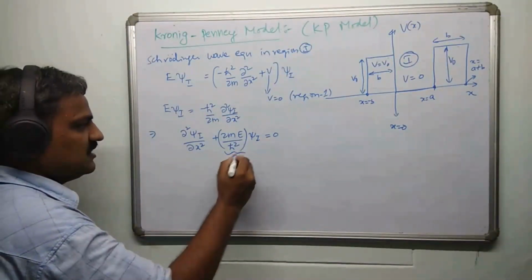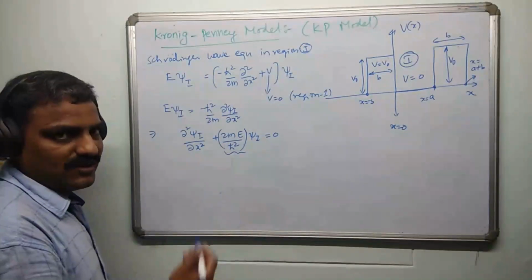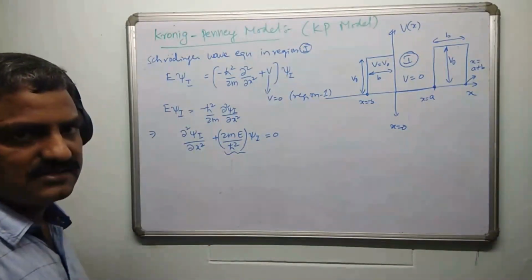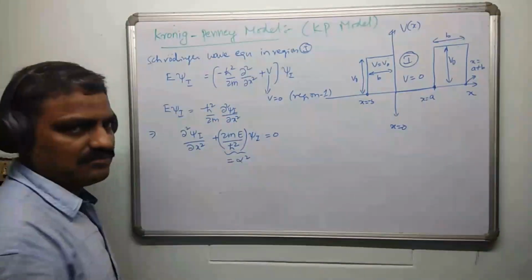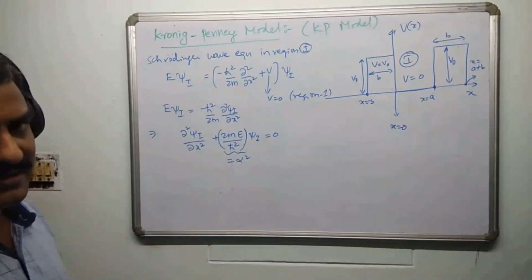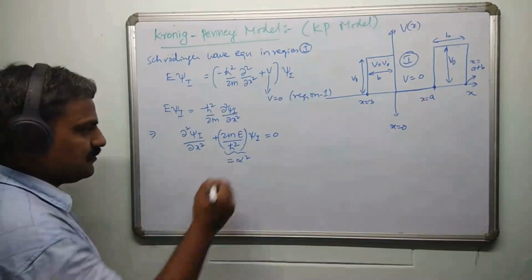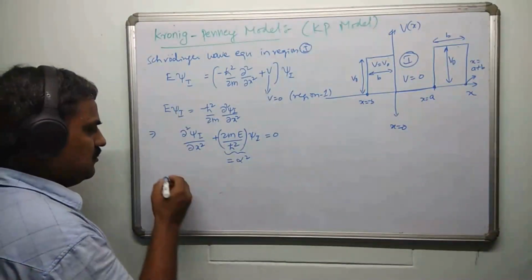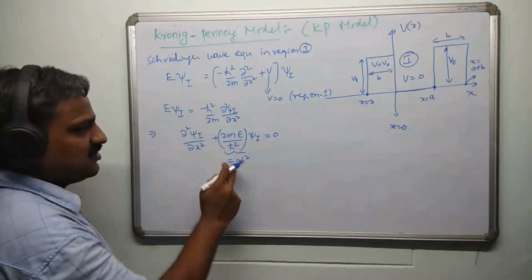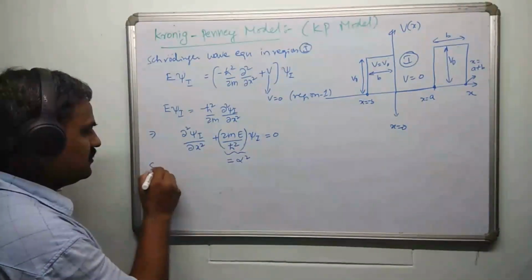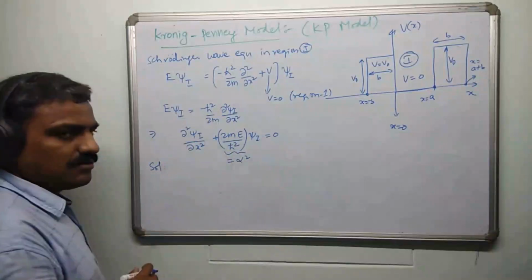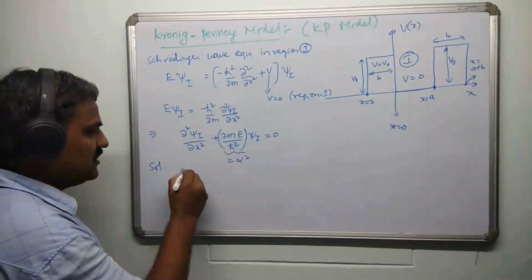Now you may call this k square, alpha square, etc. In some textbooks you will find it as k1 square, in some as alpha square. I am proceeding with alpha square. The notation is really not that important. You can call it anything. So alpha square is 2me by h cross square, so alpha equals root of 2me by h cross square. Please remember this. Therefore, the solution for this second order partial differential equation is going to be psi 1 of x